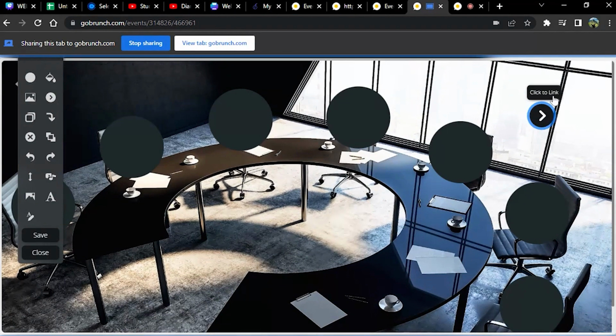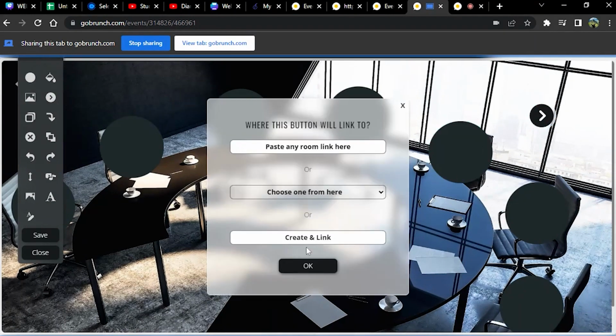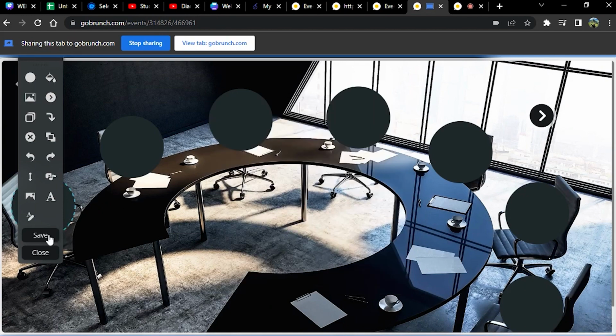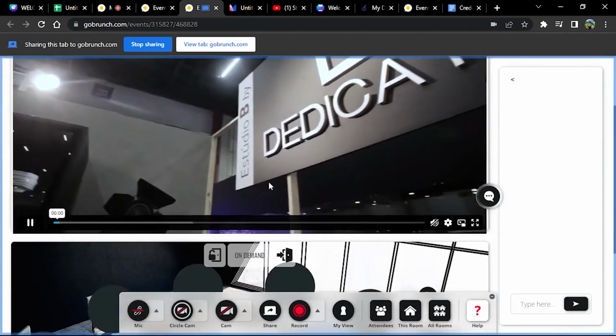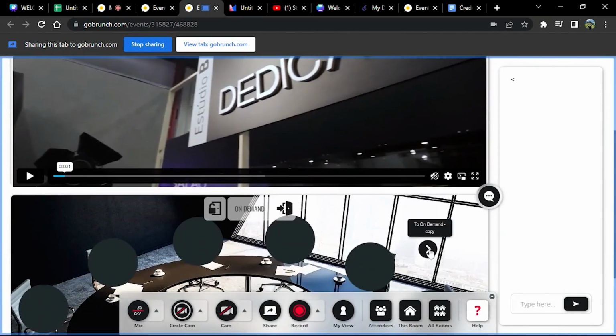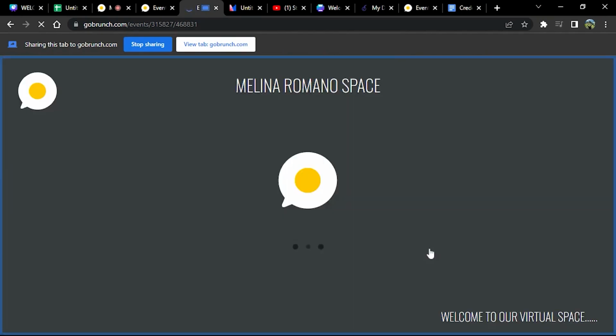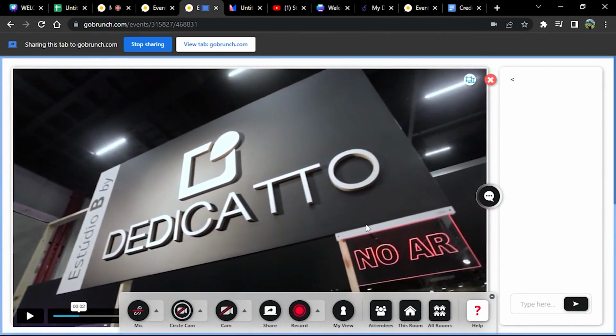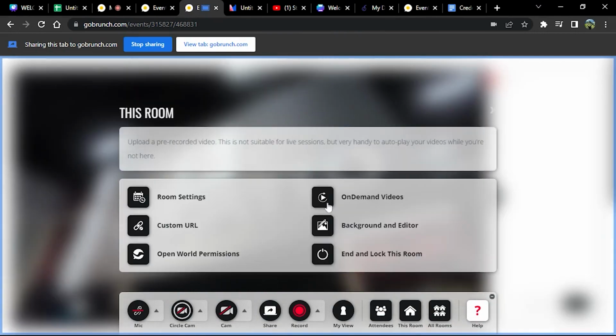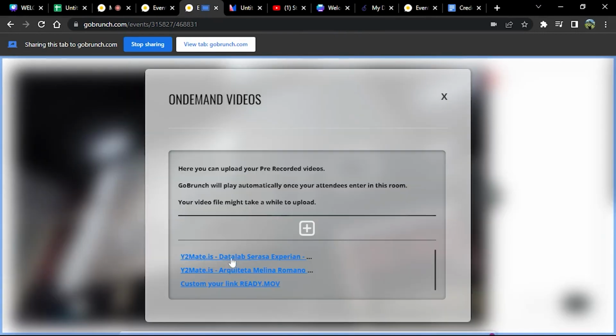We go here, click to link, and I'm going to create and link, right? And I save. Click on save. Perfect. And now we're going to click on the add navigation to go to the new room. Perfect. Like you see, everything is the same, but we're going to change this video. So we go to this room, on-demand videos again, and I click on this one.